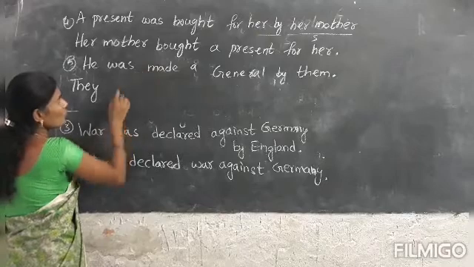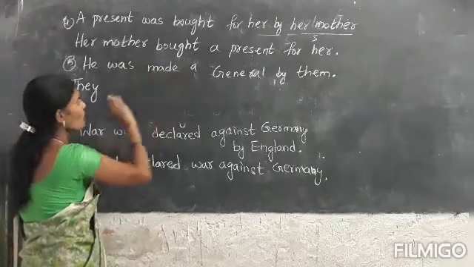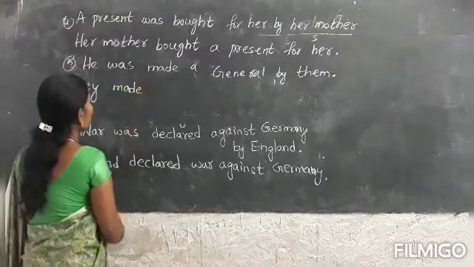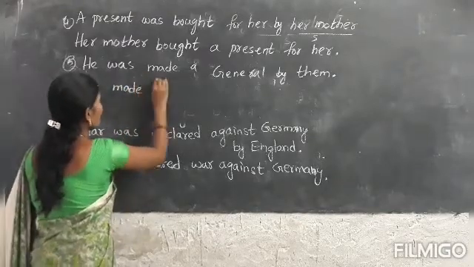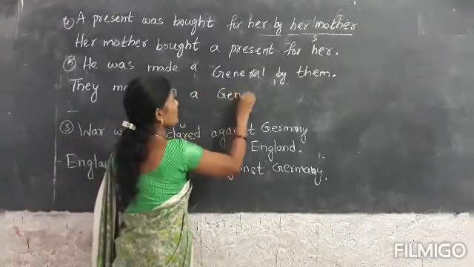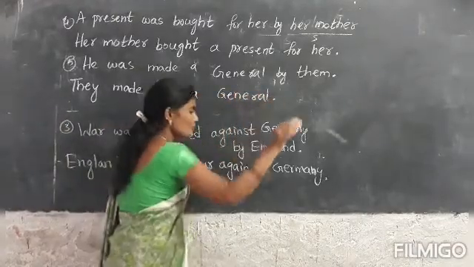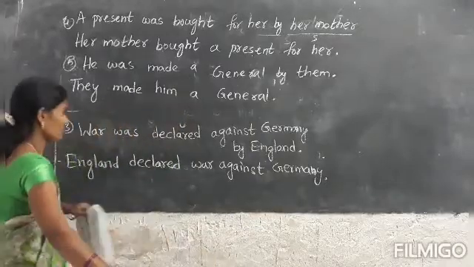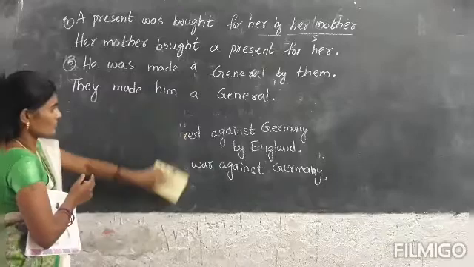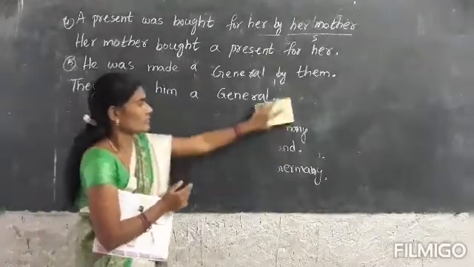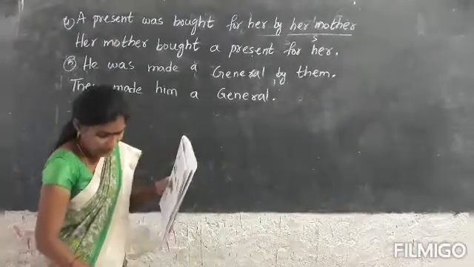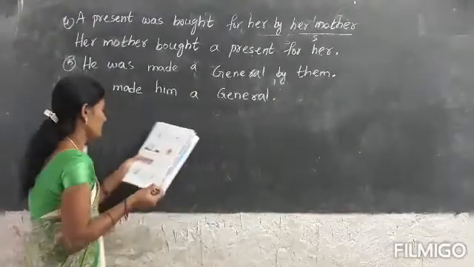Was made is the same, you have to change it to simple past. They made him a general.